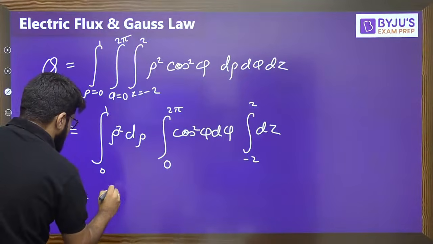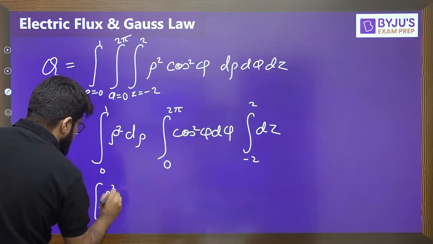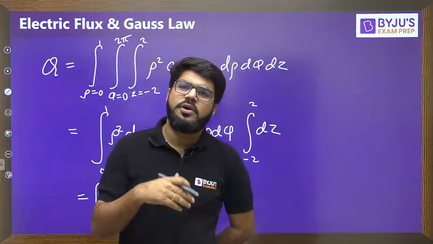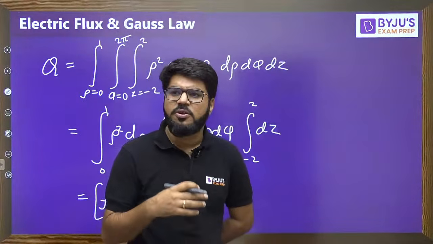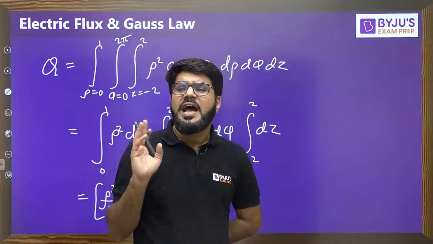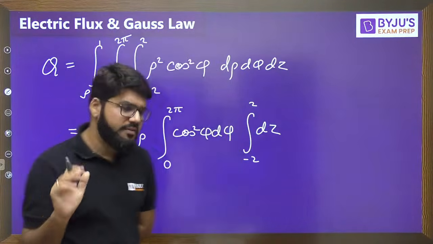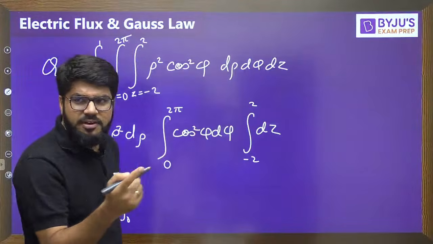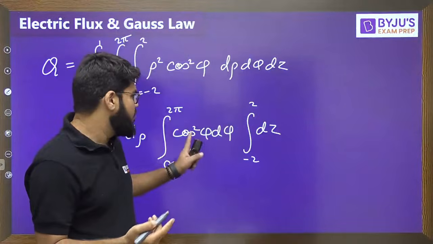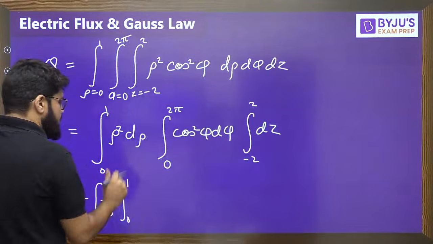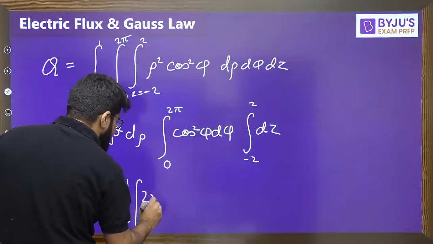Rho square integral gives rho cube by 3, limit 0 to 1. Integral cos square phi, as you know, if you have followed any of my previous mathematics sessions, especially the integral calculus session, I have given you the beta functions. I have also given you the Wallis integral formula, very simple. So integration, I leave it to you. If I go on explaining the Wallis integral formula now, that will take around 30 minutes. So let me just write down the integral answer here.